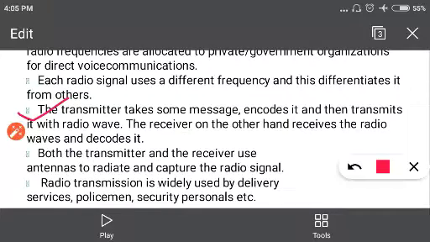These 2 points are actually explaining the working of radio waves. I hope this is clear to you all.